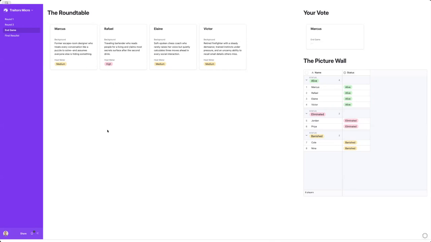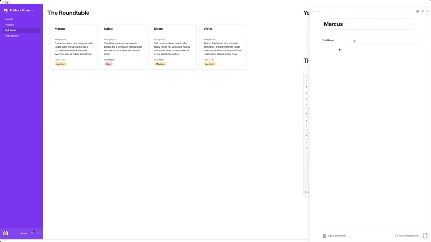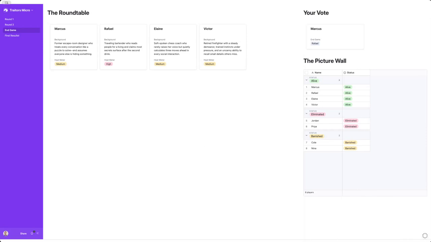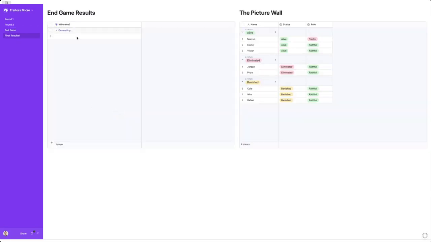I think I'm going to go with Raphael. It seems like the obvious one here. And then the others will cast their votes. And basically, okay, so there we go. We see Raphael was banished. So, spoiler alert, if we go to the final results here, we're going to see who won.